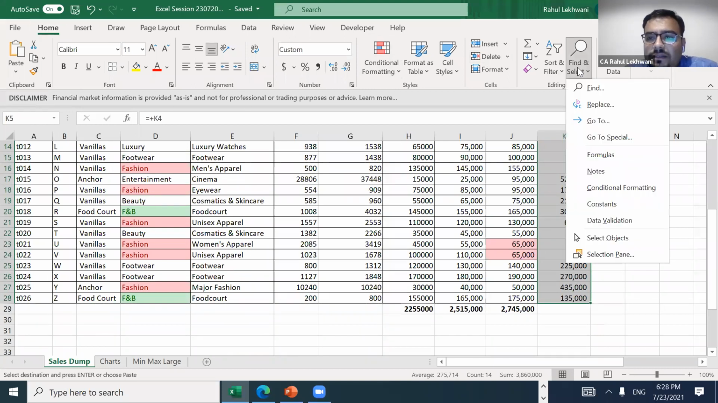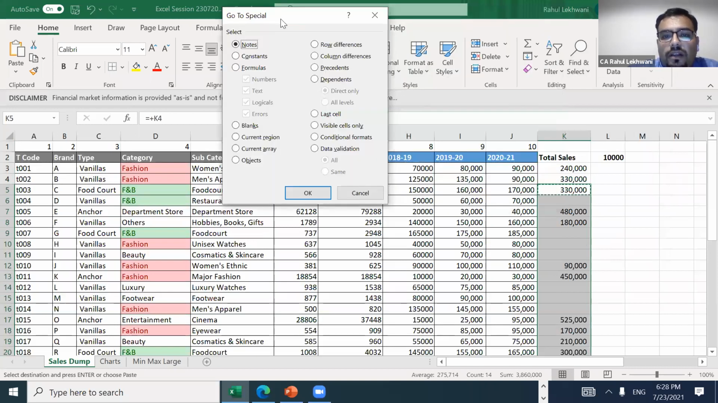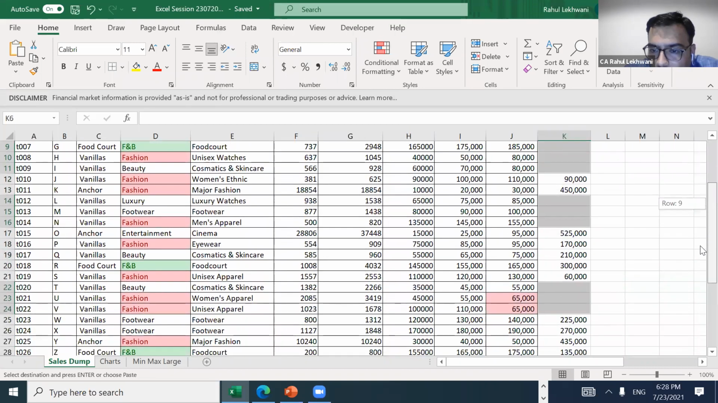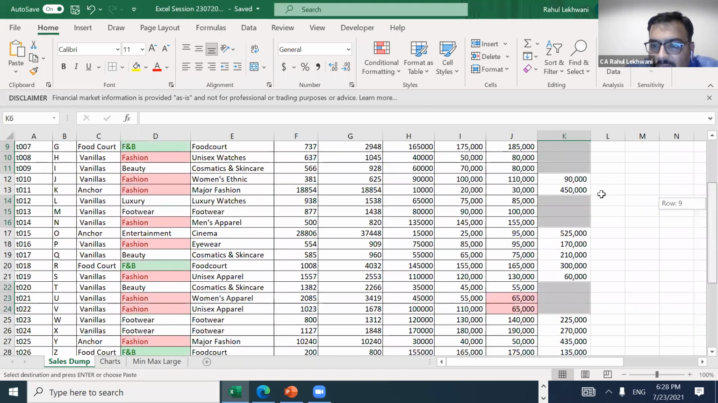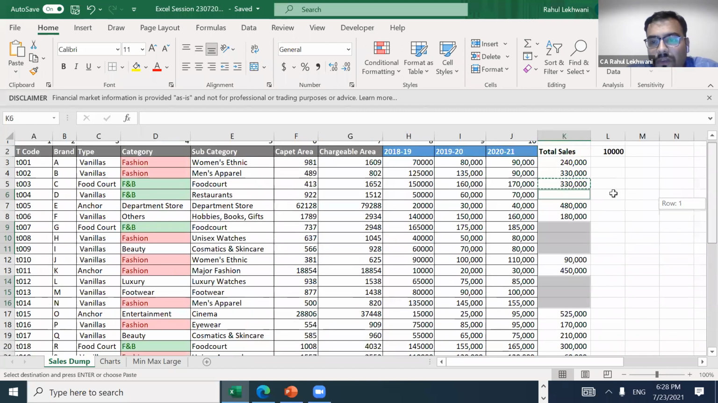Find and select. See, can you see Find and Select? And then go to Special. Once you are in Go To Special, you have one very important option, that is Blanks. You select this Blanks, and then click OK. See, automatically all the blanks have been selected, and this is already copied. So what I need to do is just Control V.